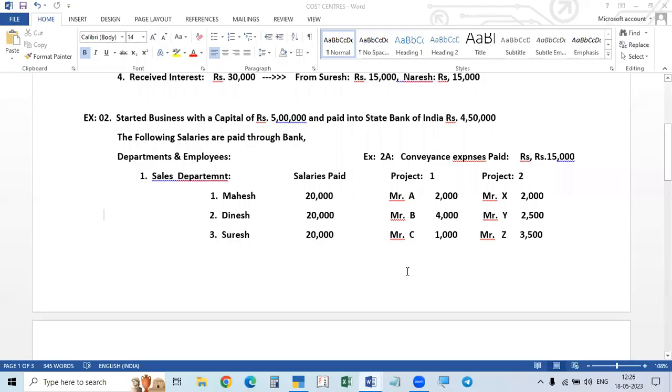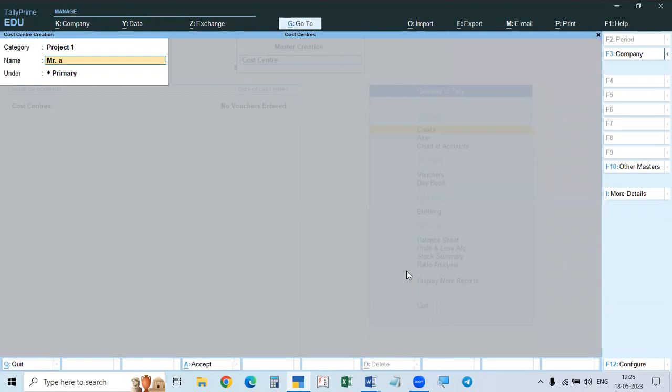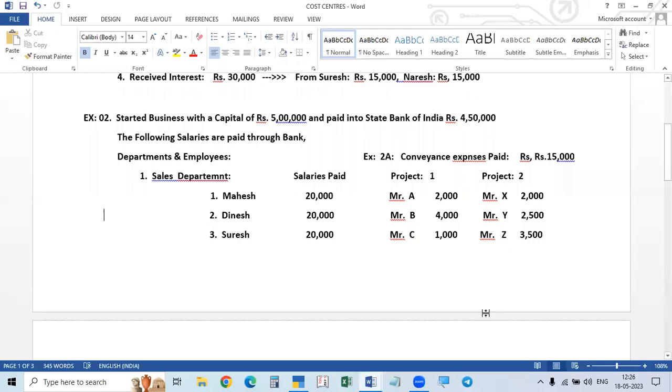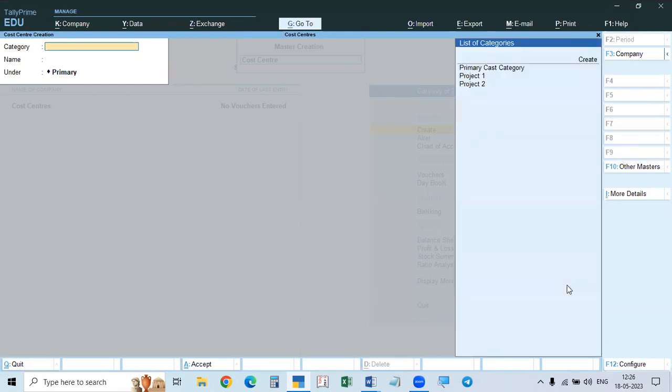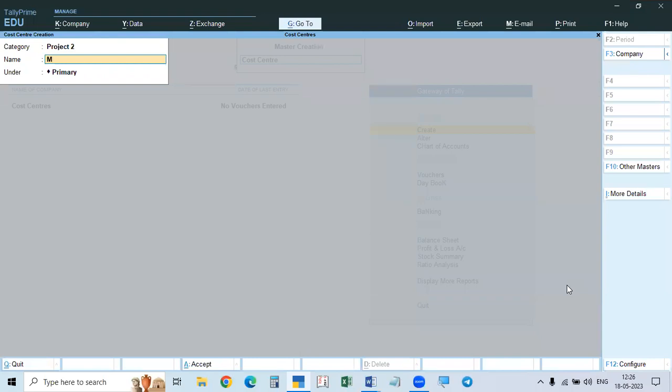Under that category, the first one is Mr. A. Okay, Mr. A we created in the first category. In the same category, Mr. B we created, and then in the same category, Mr. C. So all three cost centers we created. Now we will go to the second cost category. Again, click the space bar, and you will get the list of categories. So project 2.